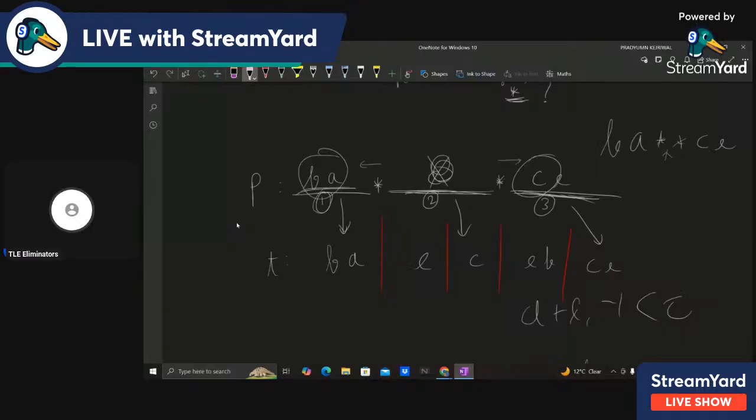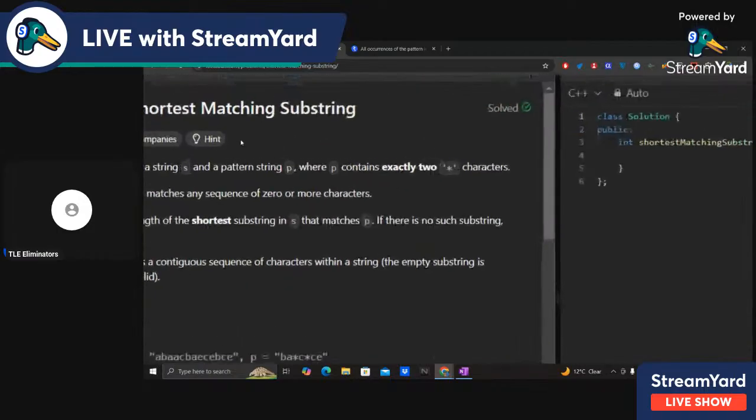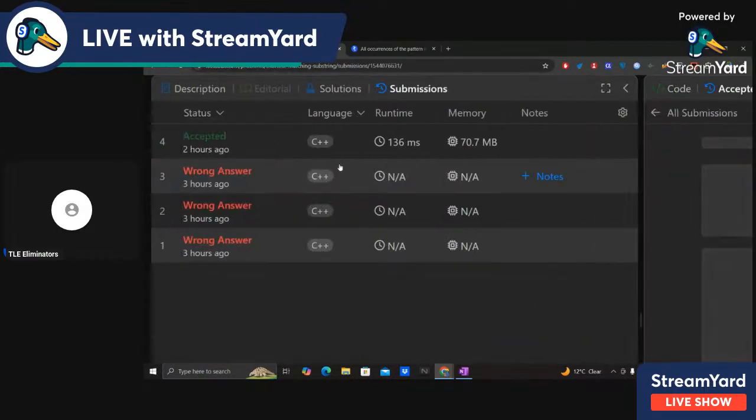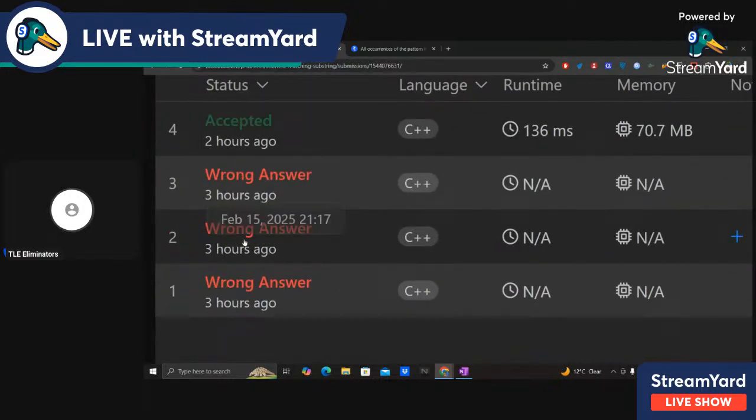The thing is clear, but I'm still wondering how to handle the edge cases. Okay, so I'll show you the code for that. All right. Yeah. So handling edge cases also is pretty tough. For that I got three wrong answers.